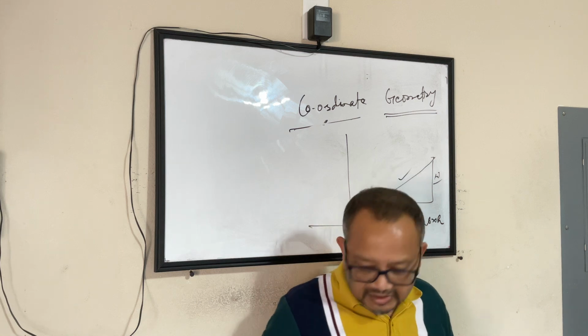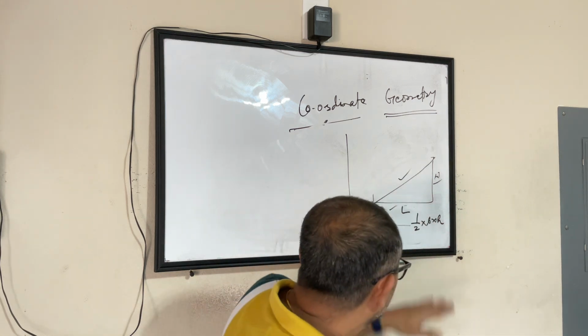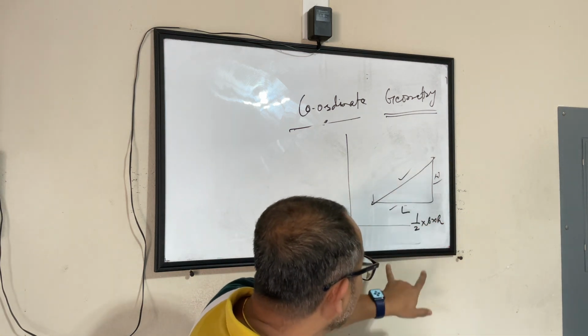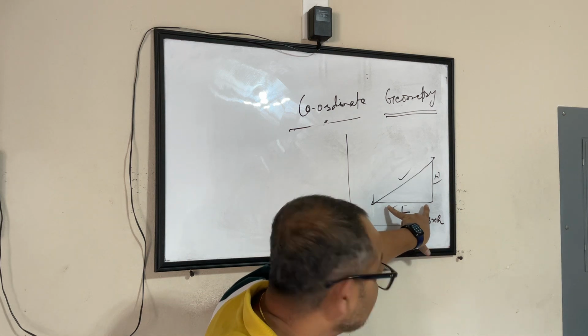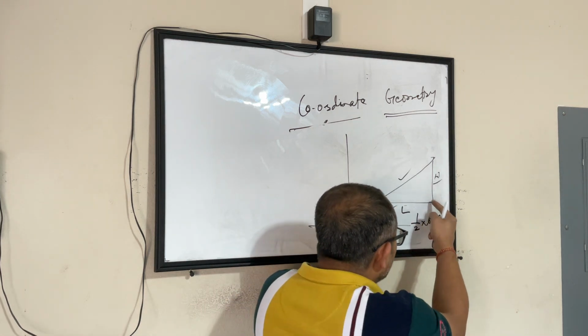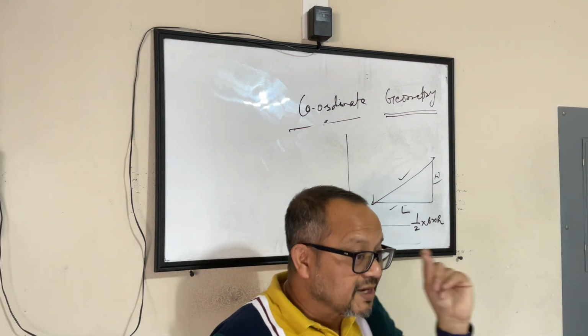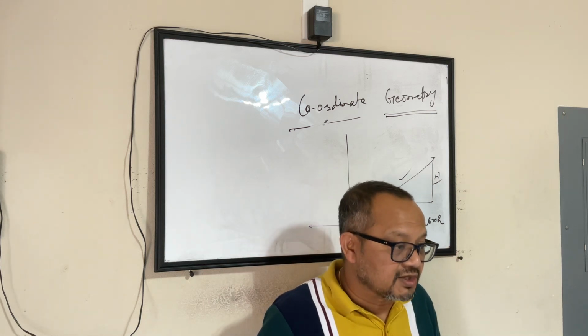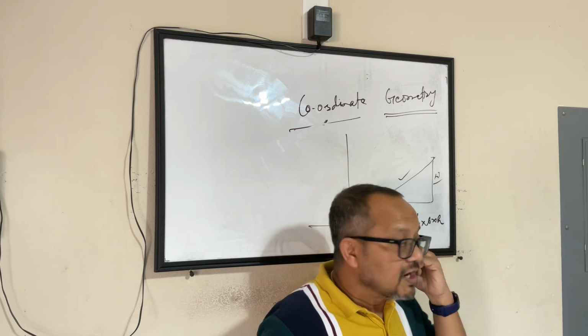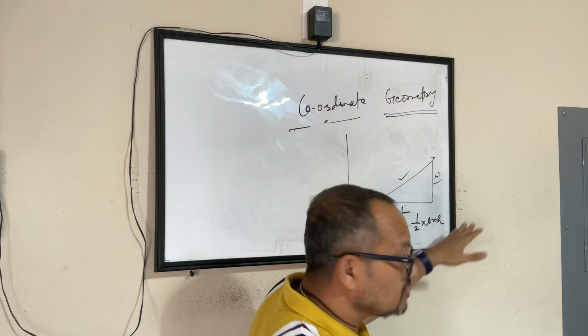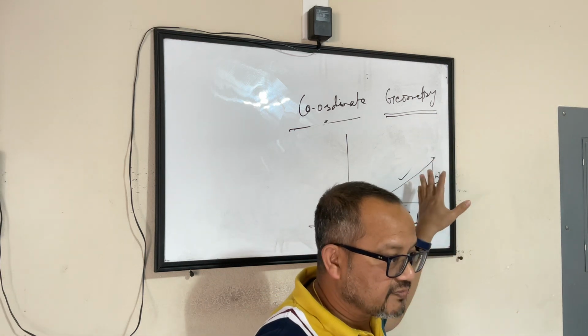Yeah? So now, by looking at this one, what did we realize? That if you are able to find out the length or the distance between 2 points, that becomes one very important thing for us to use for finding out other things about the geometry part of it.